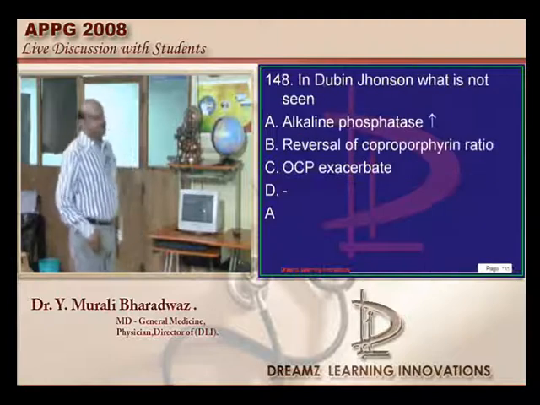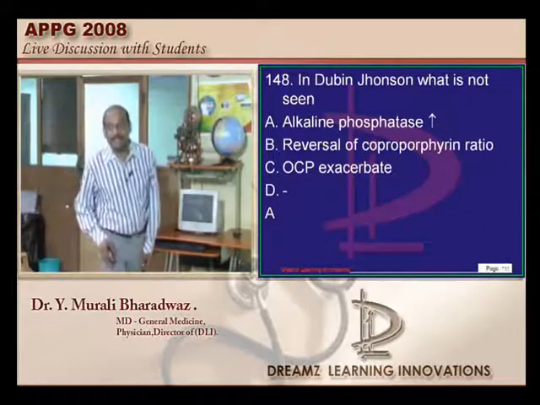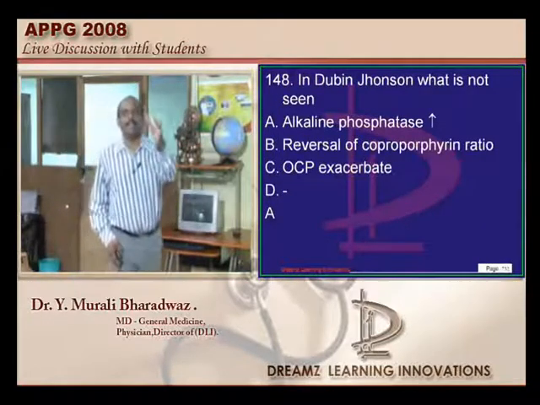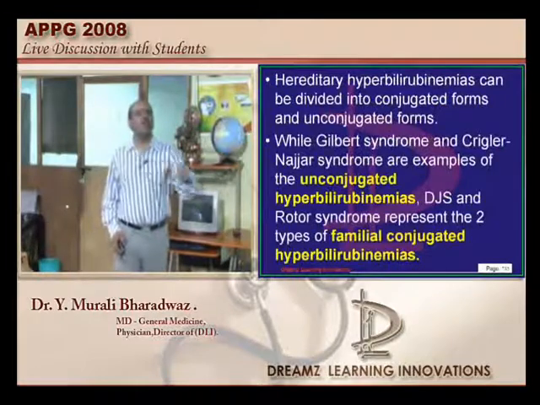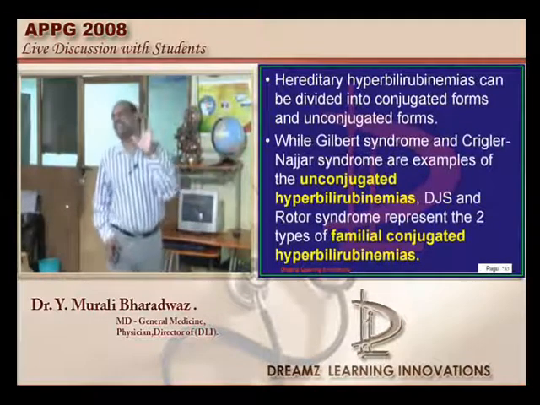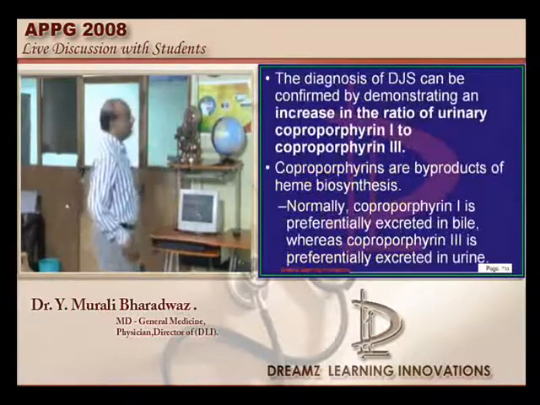Then in Dubin-Johnson, do you have any rise of the liver enzymes? Characteristically, liver enzymes are normal, they are not elevated. This is what you need to fundamentally remember in the case of Dubin-Johnson.